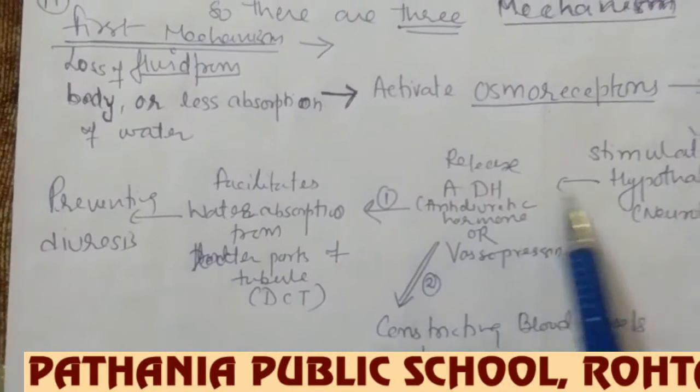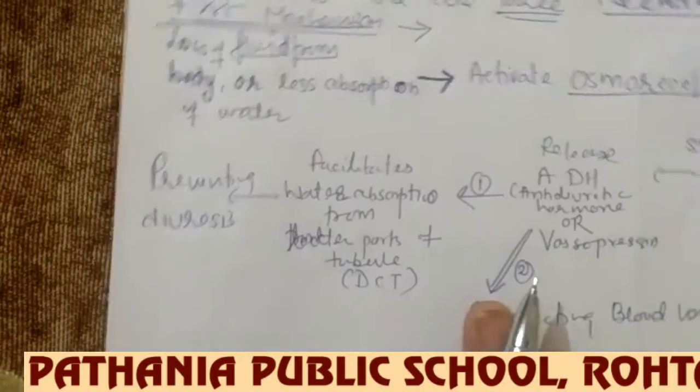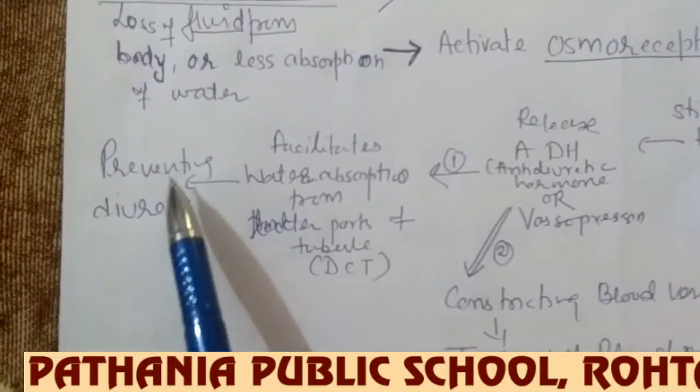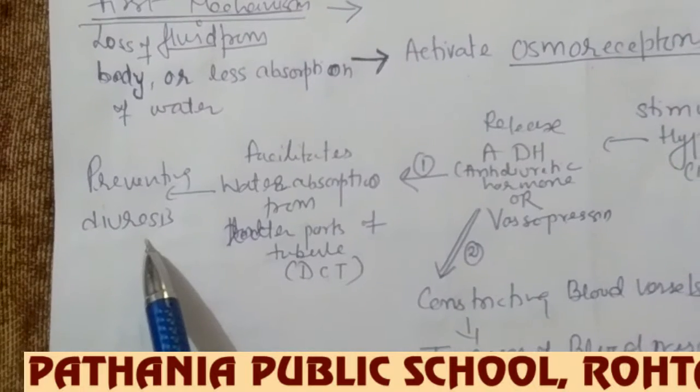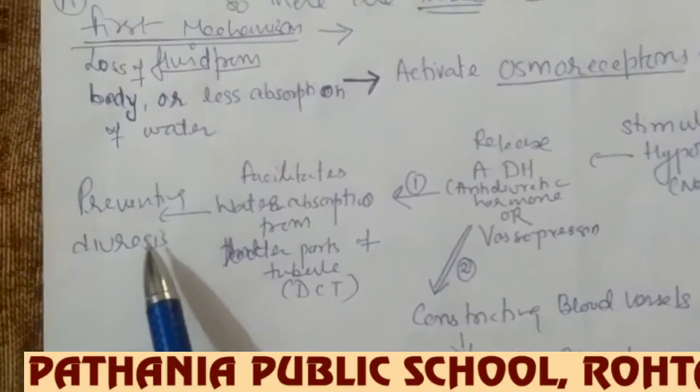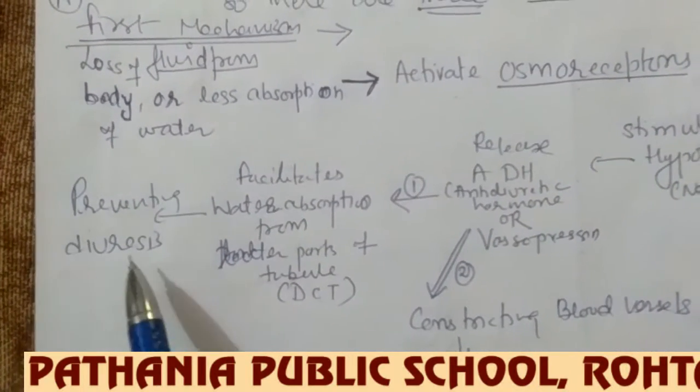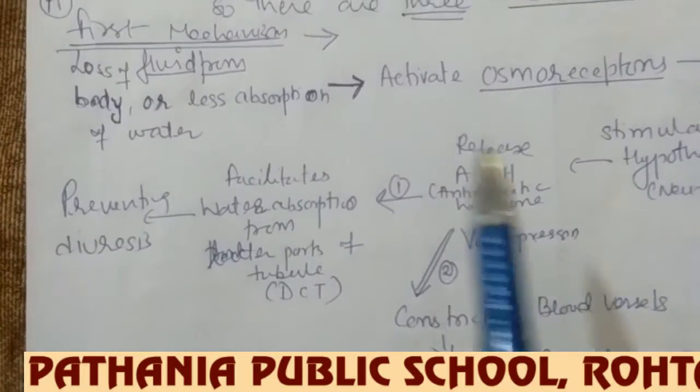So that way it will prevent diuresis. Diuresis means excessive loss of fluid from the body along with urine. So it will prevent diuresis, meaning excessive loss of water will be stopped because of the release of ADH by the hypothalamus.